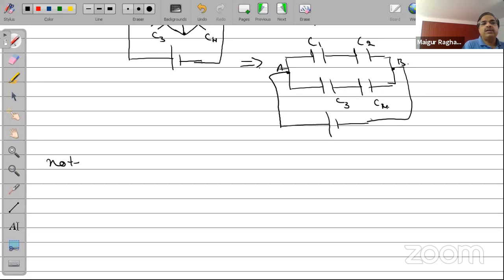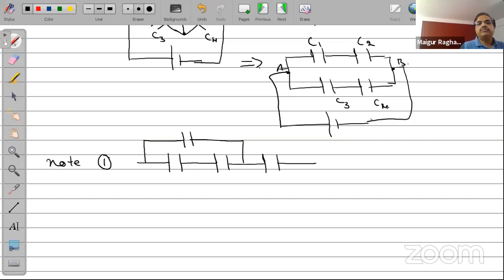Note again: the same circuit, whatever I showed you here, can also be represented in this manner. This is another way of writing down the capacitors. C1, C2, C3, and C4.